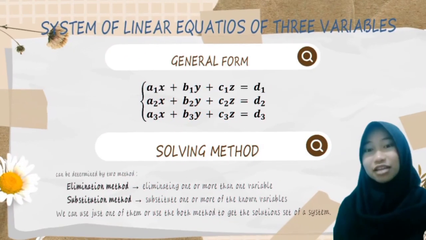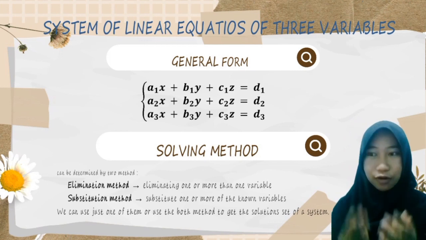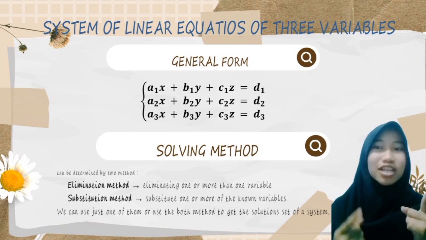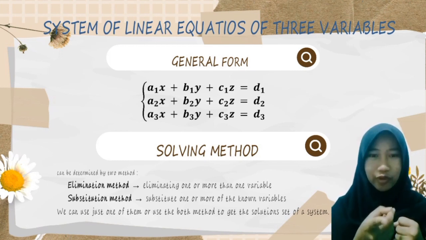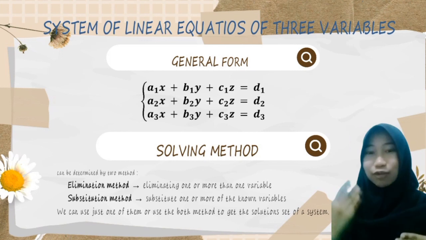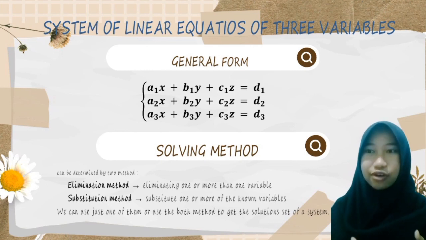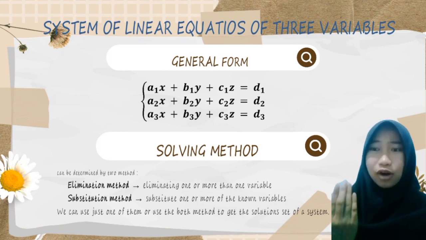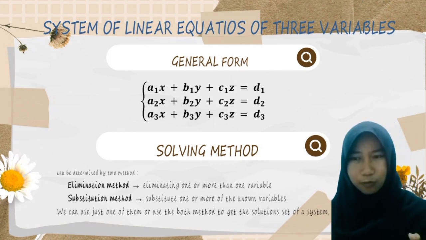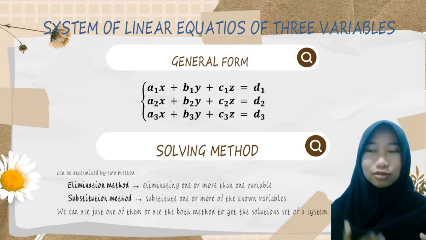So check it out. The second basic material we want to talk about is the system of linear equations of 3 variables. The 3-variable linear equation system is a group of more than one equation that contains 3 variables. You must remember that it is 3 variables, because there are many kinds of systems of linear equations, and for this session we will talk about 3 variables, okay? The general form is a1x to a3x plus b1y to b3y plus c1z to c3z is equal to d1 to d3.